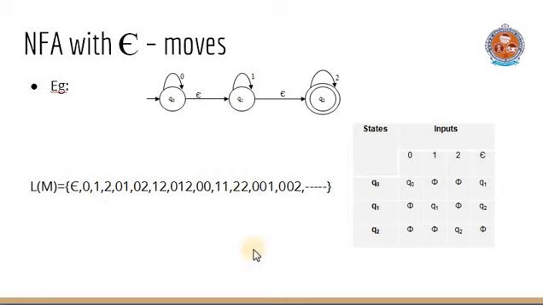We can observe that the string 1 0 is not at all accepted in this diagram, because if you have epsilon here we move to this 1, here 0 is not defined. So the string 1 0 is not accepted, 2 0 is not accepted. Similarly 2 1 is also not accepted in this automata.